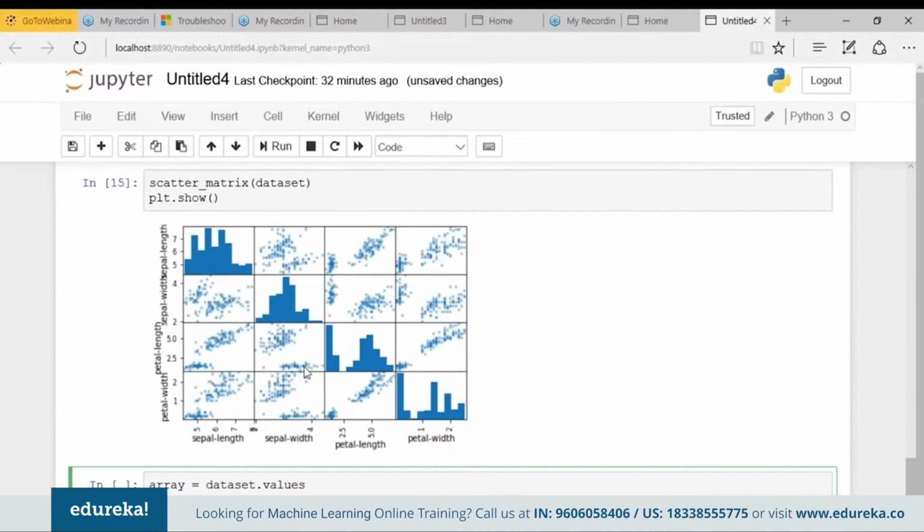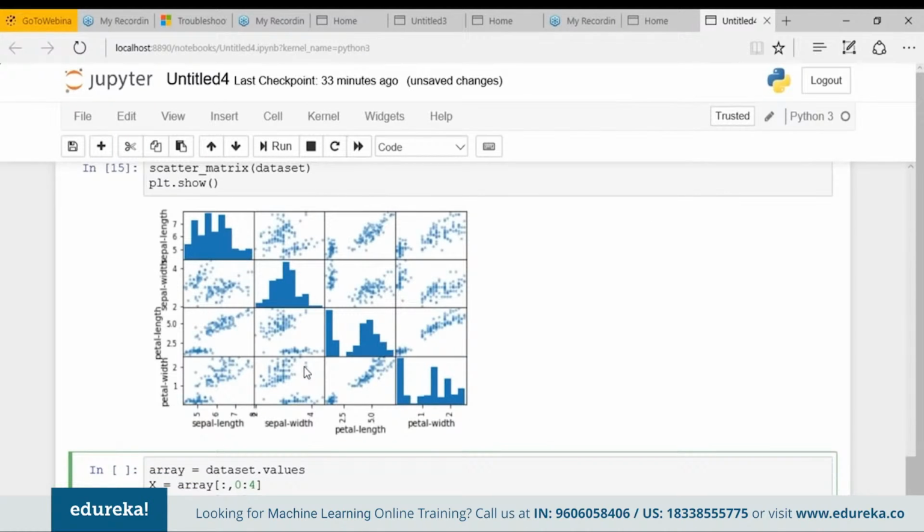So first of all, we'll define a variable x that will consist of the values in the array starting from the beginning, 0 till 4. Okay, so these are the columns which will be included in the x variable. And for the y variable, I'll define it as the class or the output. So I just need the fourth column, that is my class column. So I'll start from the beginning and I just want the fourth column. Okay, now I'll define my validation size, validation_size.